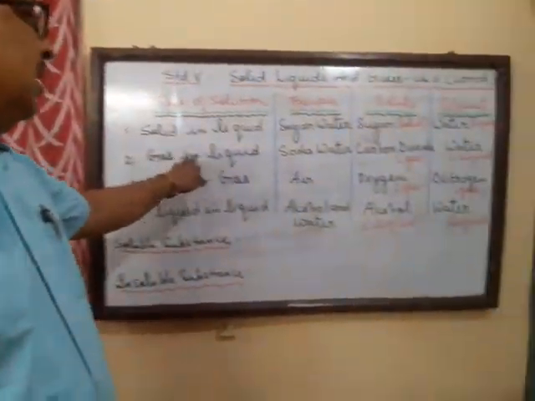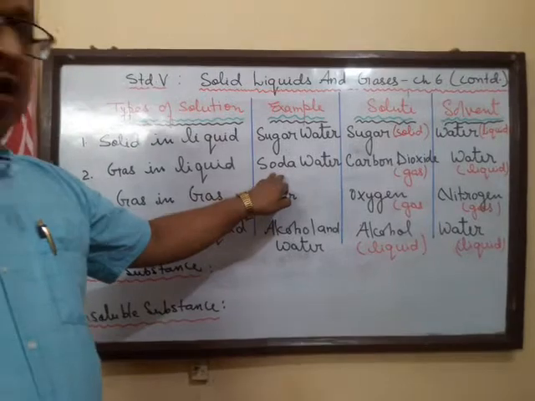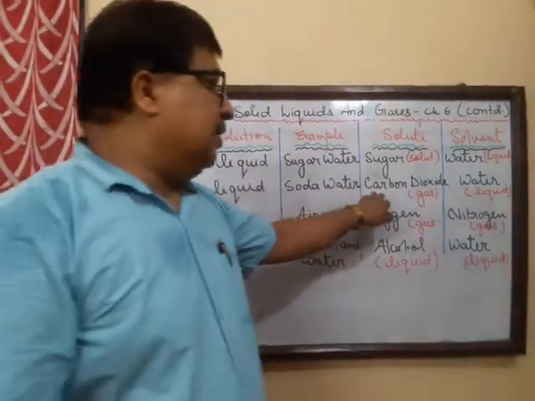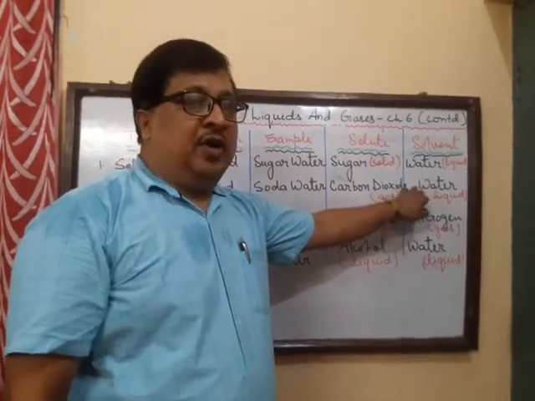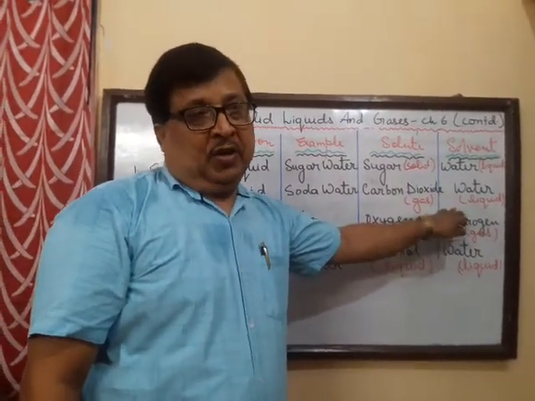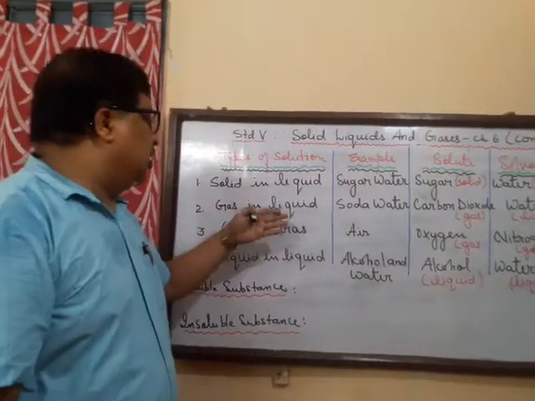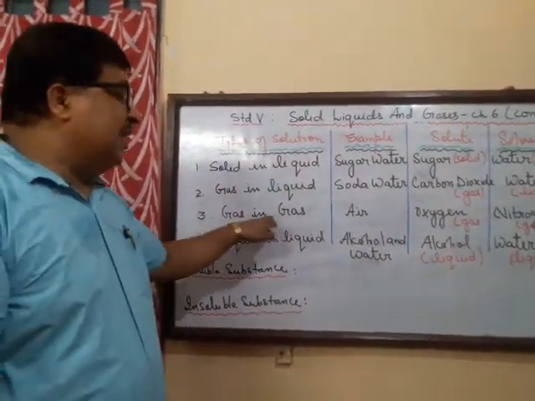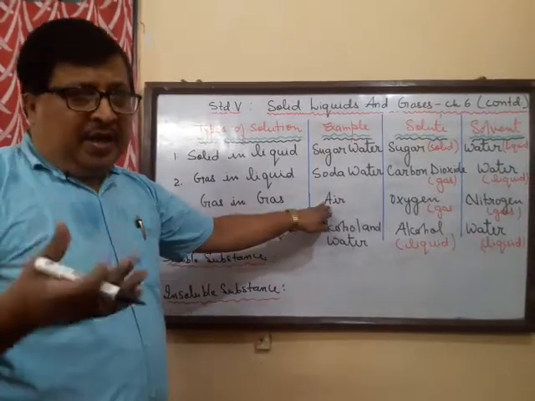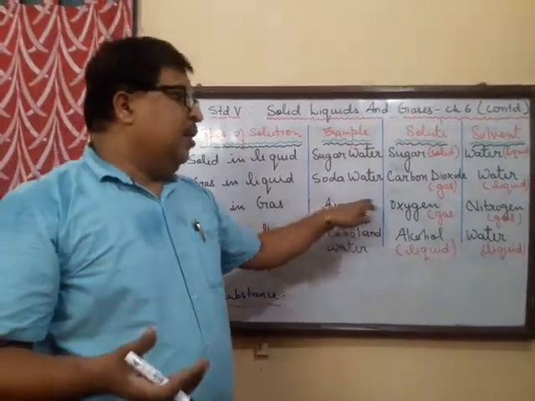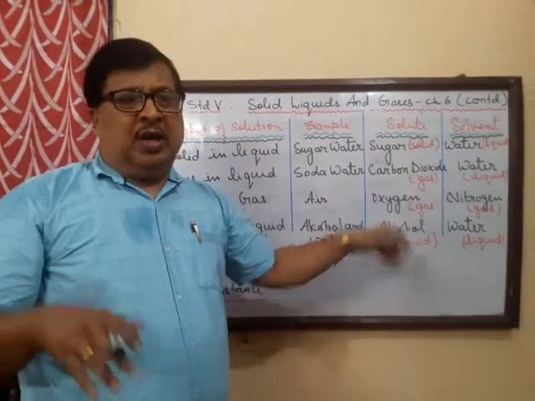So a gas in liquid is soda water. Now in soda water, carbon dioxide is the solute, which is a gas, and water is the solvent, which is a liquid. So this is another type of solution. Now gas in gas. A fine example is air. Air contains mostly nitrogen and oxygen plus other gases.